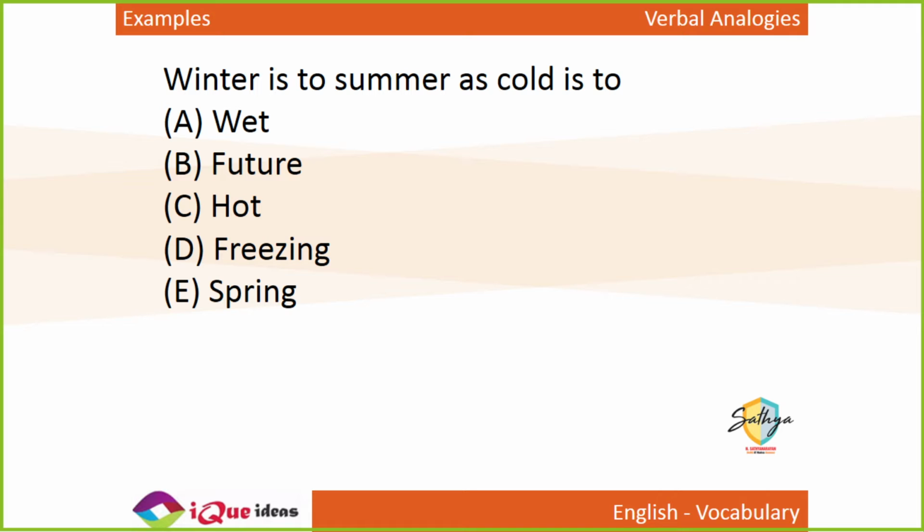Winter and summer are opposites. Cold's literal opposite is hot. Swayam, how is D my answer? Cold and freezing mean the same thing. Winter and summer are opposites. Winter is cold, summer is hot. Right? So just like winter is cold, summer is hot, my answer has to be C. Antonyms to each other.